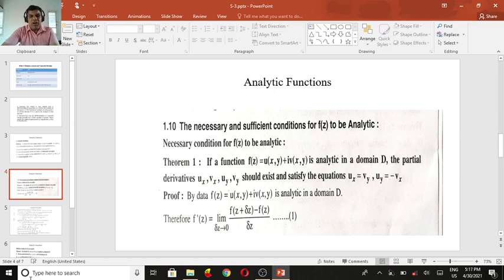Now the proof. f of z equal to u of x,y plus i v of x,y is analytic in a domain. If you take z, it is a complex number x plus iy.